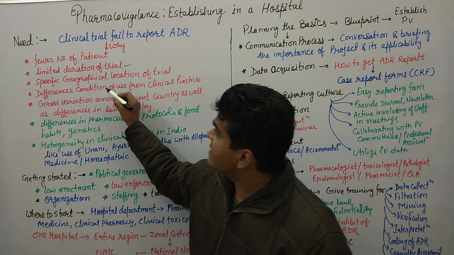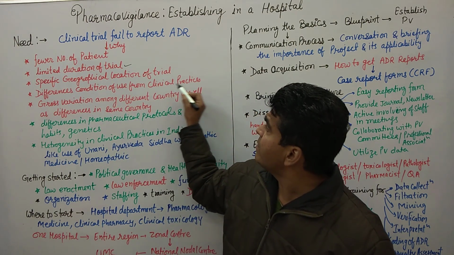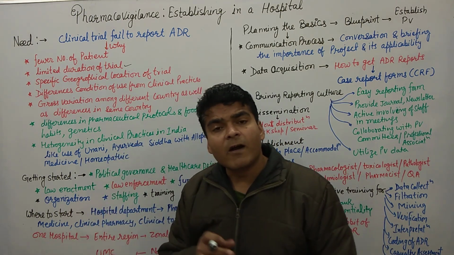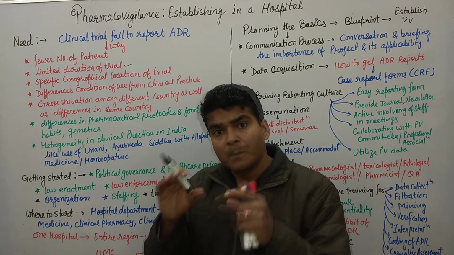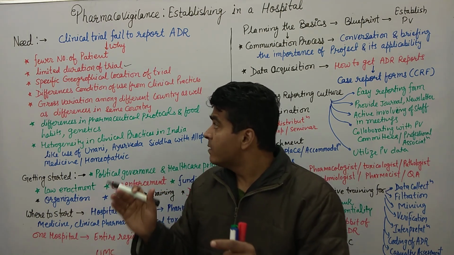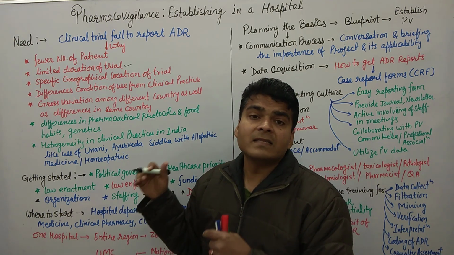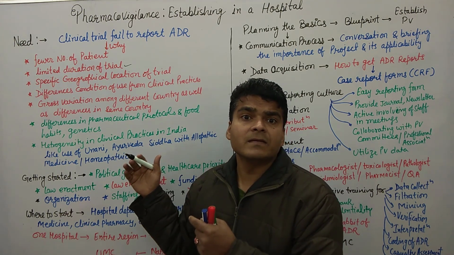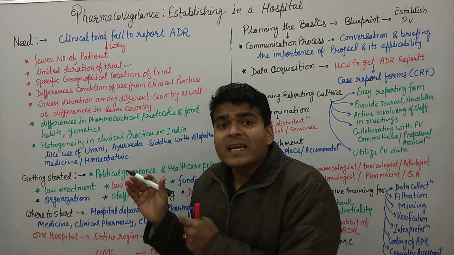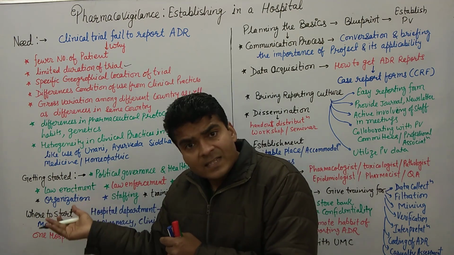Then the difference between the conditions of use and clinical practice. A clinical trial is generally performed on patients with certain conditions, but when a drug is approved for a certain condition, in clinical practice it is used for other conditions as well.